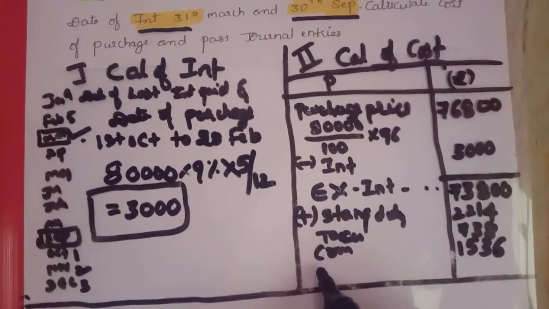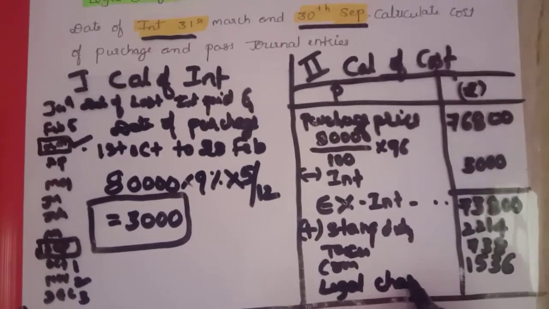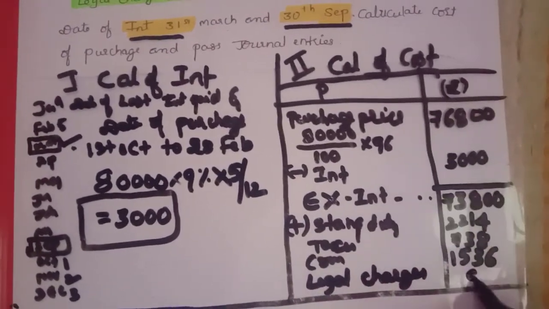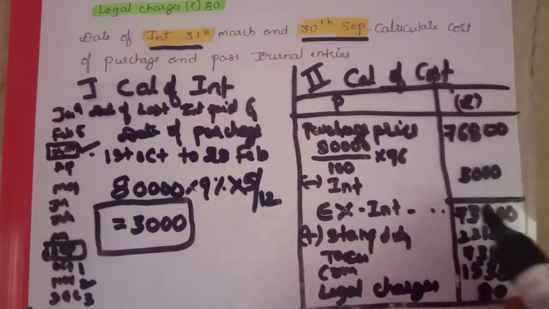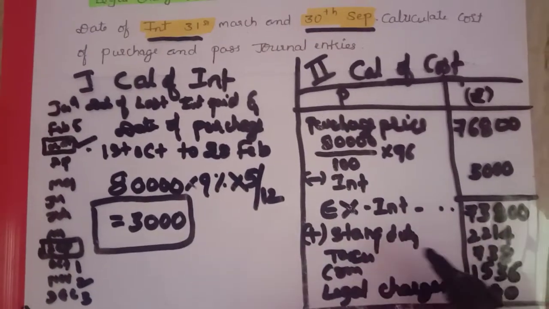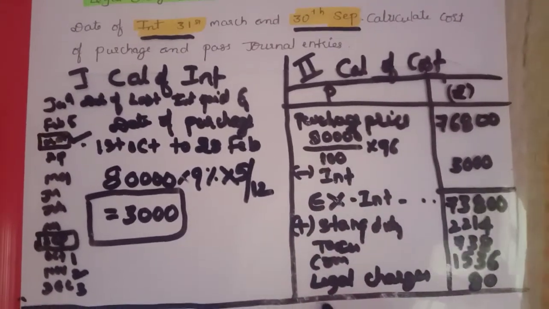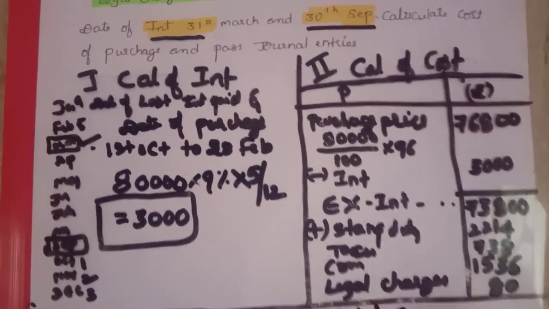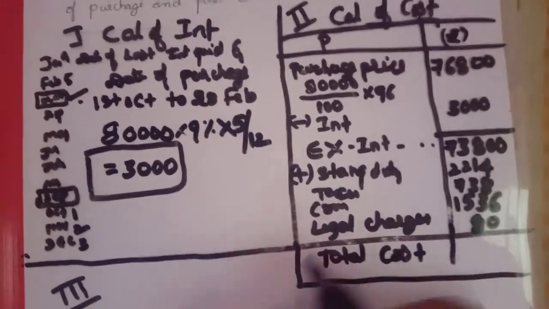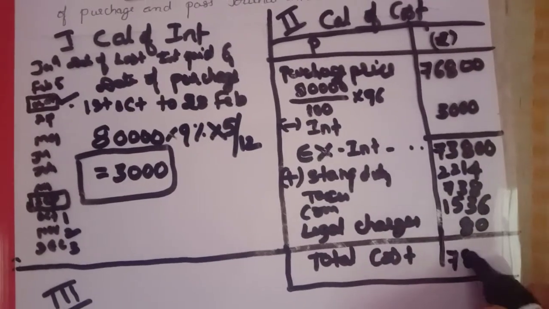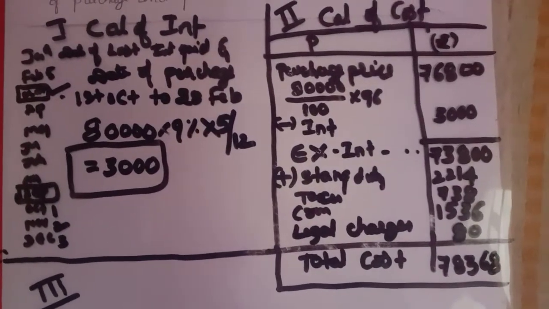Next we need to take legal charges. Legal charges are given directly in the question. Legal charges is 80. If you add all these to the ex-interest 73,800, plus stamp duty, plus taxes, plus commission, plus legal charges, you will arrive at the total cost of the debentures. The total cost you will arrive at is 78,368.